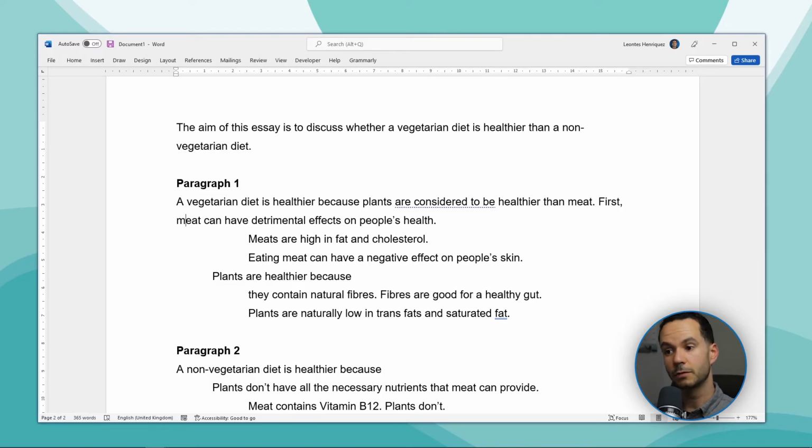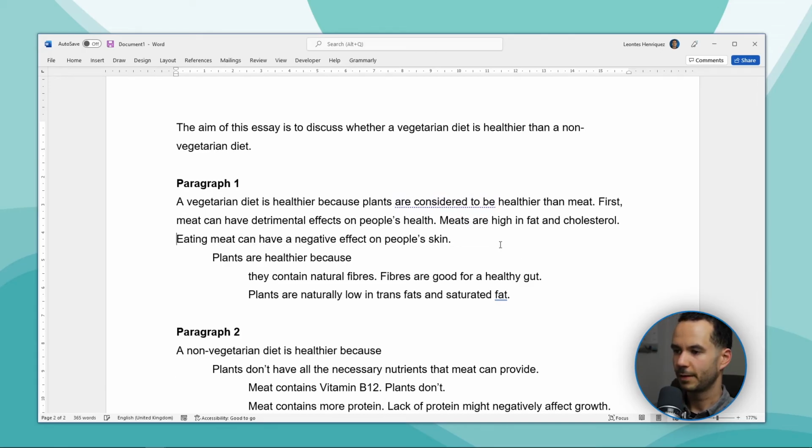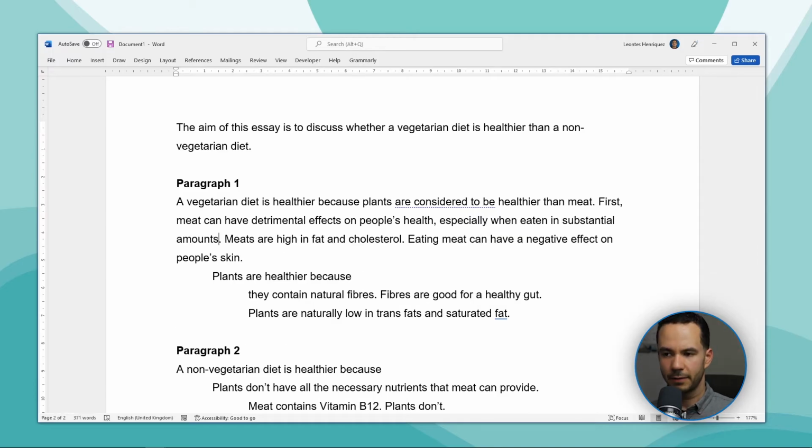And then we get: first, meat can have detrimental effects on people's health. And then we get our level 3 sentences, which are our examples. Now, if we do it like this, it is rather choppy, and we don't really like that. We want to make it a nicely flowing story. So I need to add a bit more. So I'm going to say that meat can have detrimental effects on people's health, especially when eaten in large amounts. And then we have this thing about meats being high in fat and cholesterol.